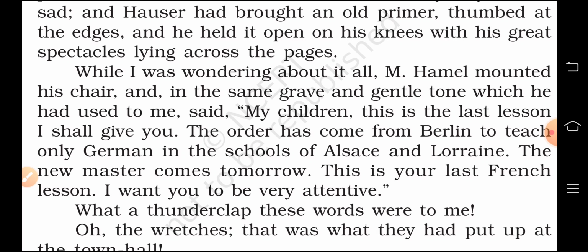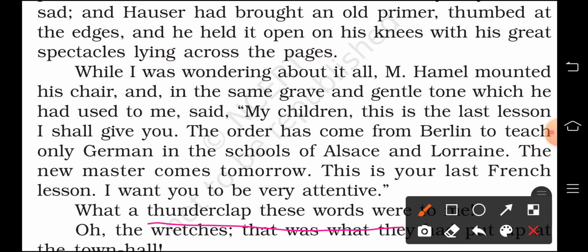And the German teacher would arrive the next day, and as this was the last lesson in French, the teacher requested them to pay attention and be very attentive. What a thunderclap these words were to me. Thunderclap, here you can see, what a thunderclap those words were to me. This is what thunderclap is used for, in comparison, to refer to something unexpected to you, right? So that is called thunderclap.